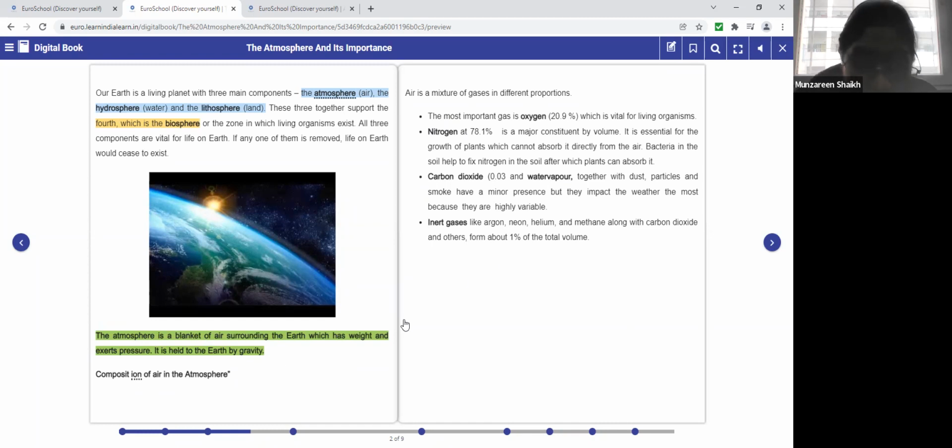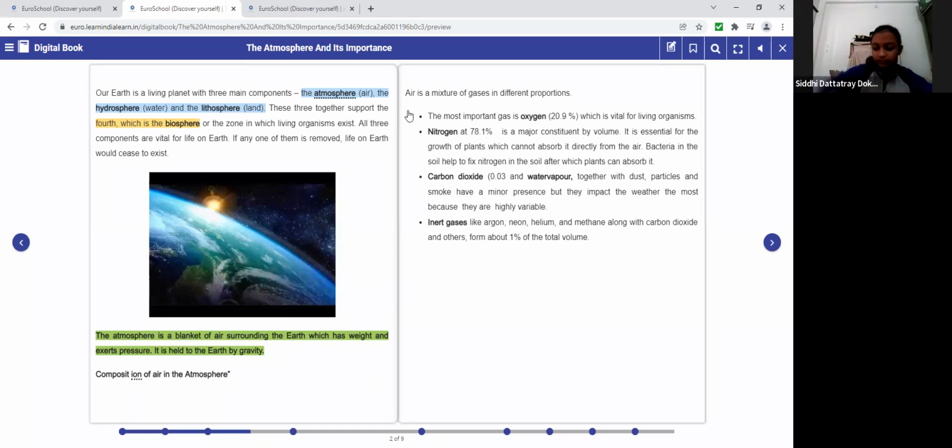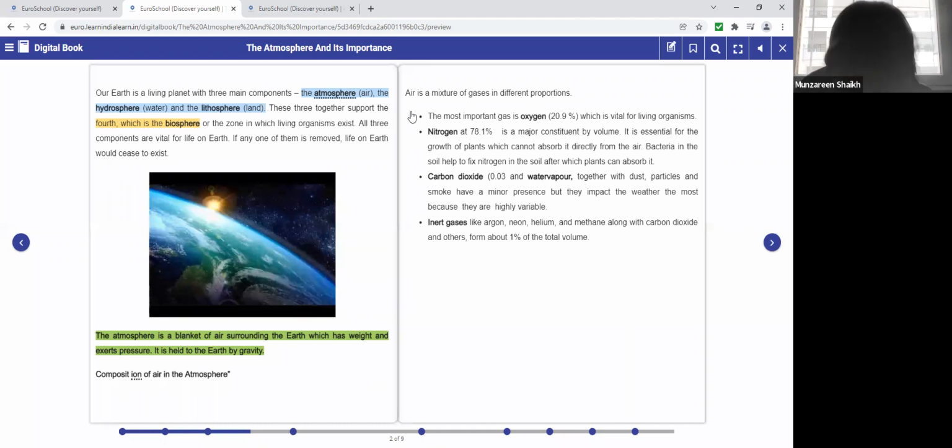Okay, composition of air in the atmosphere. Now we'll see how the composition of the air in the atmosphere is done. You will get a short note about this. Write about the composition of atmosphere. They'll ask you that, so we'll have to mention all these things. Now air is a mixture of gases in different proportions. So what is air, children? Basically air is the mixture of gases, and the mixture is in different proportions. So it is not an equal proportion of different gases.